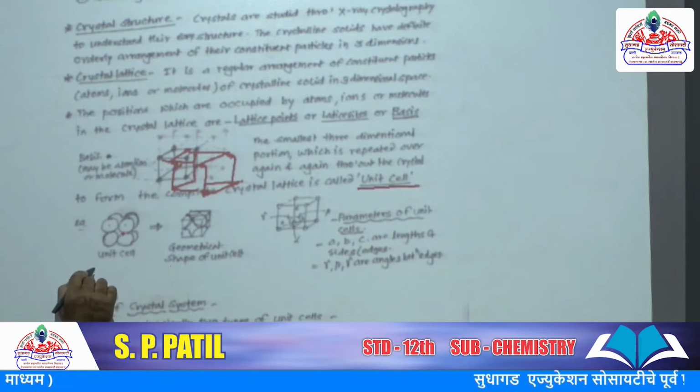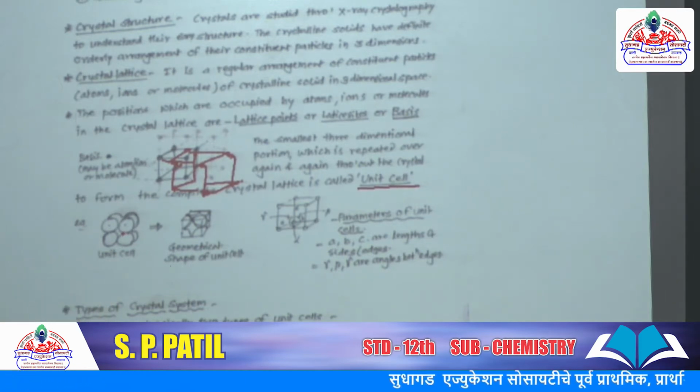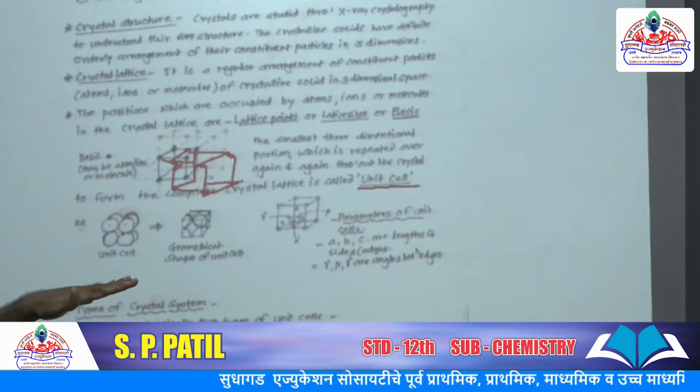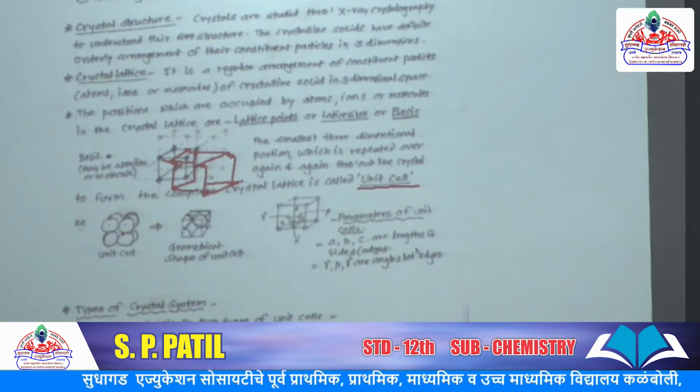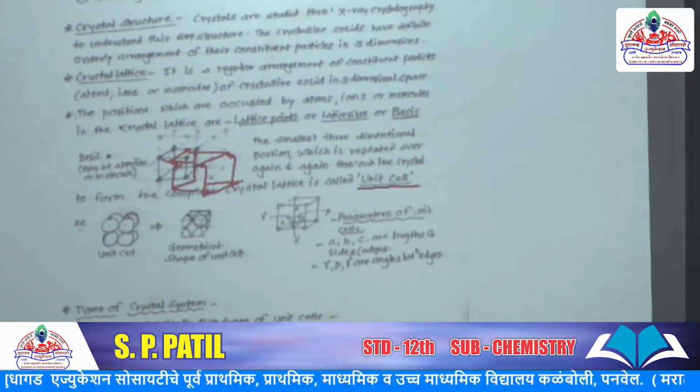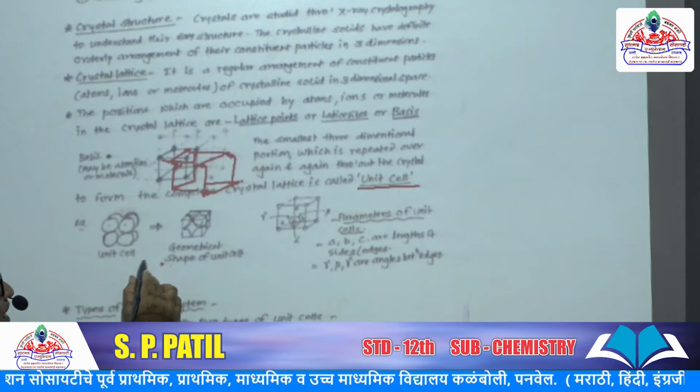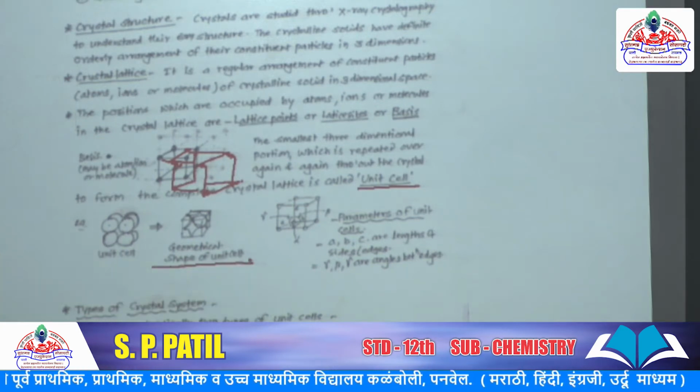If this unit cell is cut from all sides, from all surfaces, that is from 6 faces, then we get its geometrical shape.